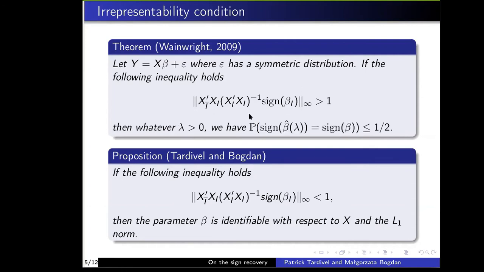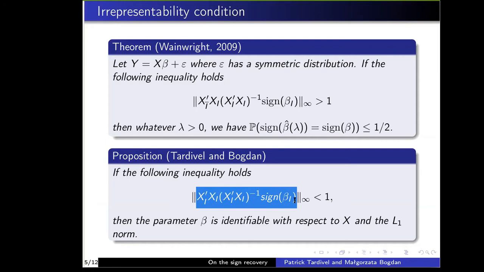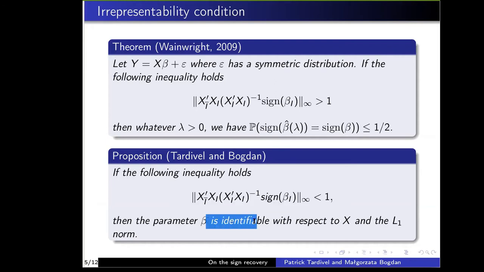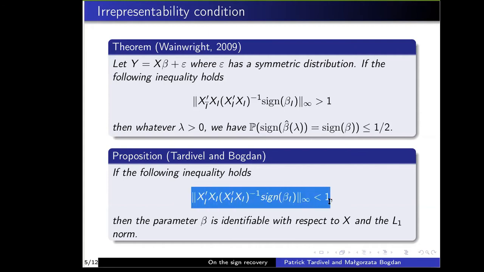And we also prove that when this inequality holds, so when the irrepresentability condition holds, then beta is identifiable with respect to x and the L1 norm. And we are going to see that the irrepresentability condition is much stronger than the identifiability condition.